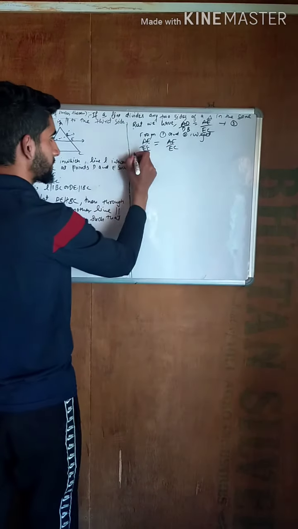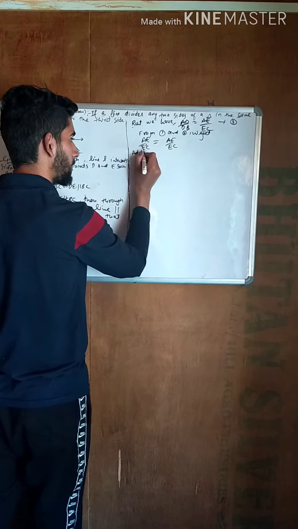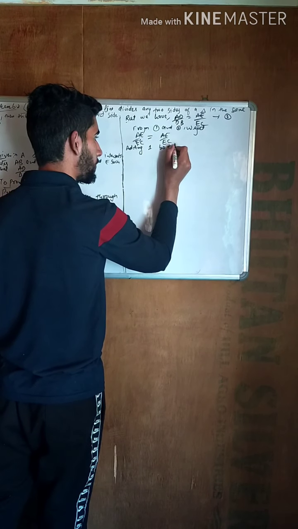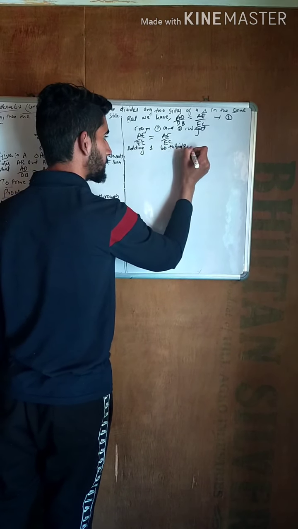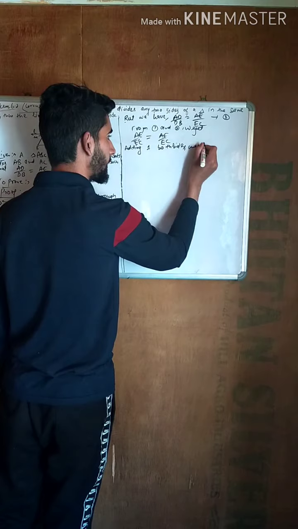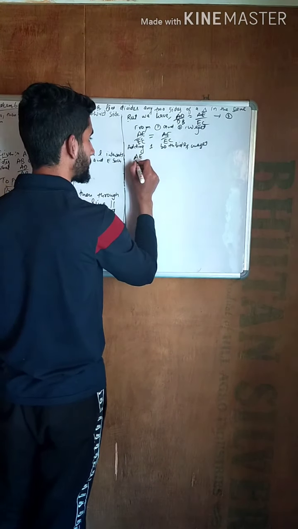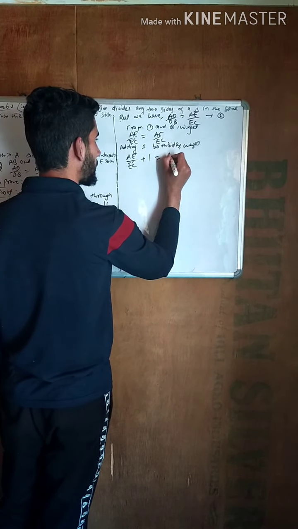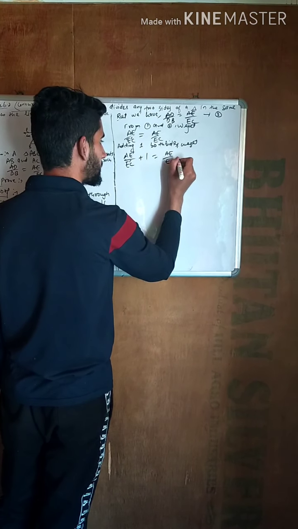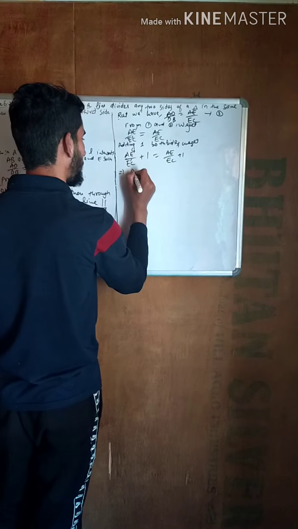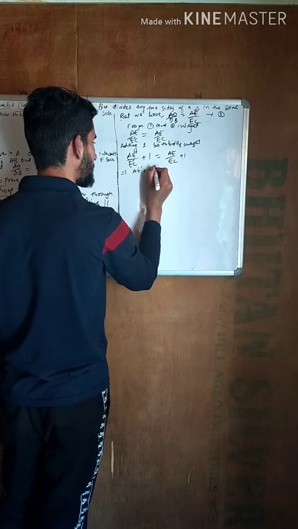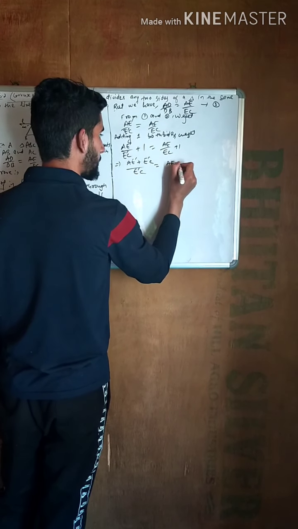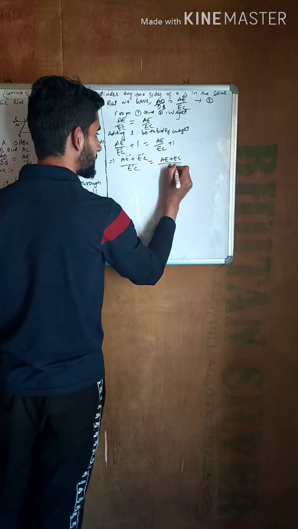Now adding 1 on both sides, we get AE dash upon E dash C plus 1 is equal to AE upon EC plus 1. So AE dash plus E dash C upon E dash C is equal to AE plus EC upon EC.